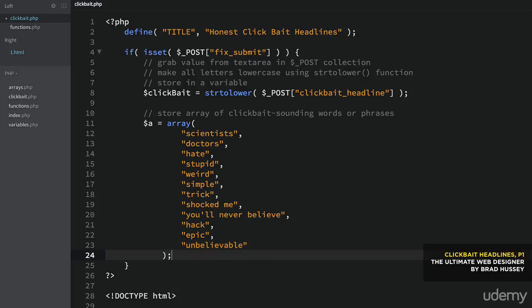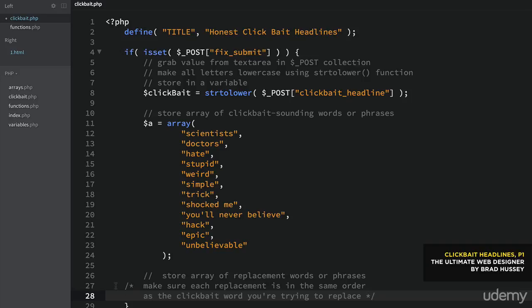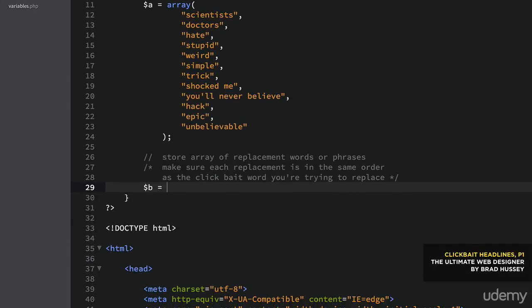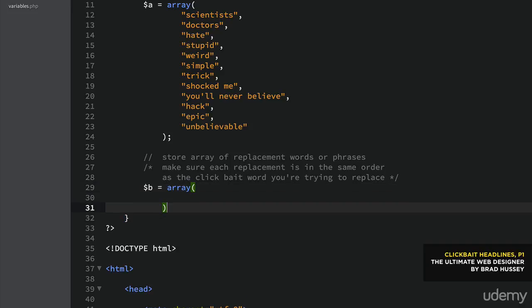Next, we want to store an array of replacement words or phrases, and we want to make sure that each replacement is in the same order as the clickbait word you're trying to replace. So basically it's going to be like this. A variable called B, and we're going to give it an array as well.